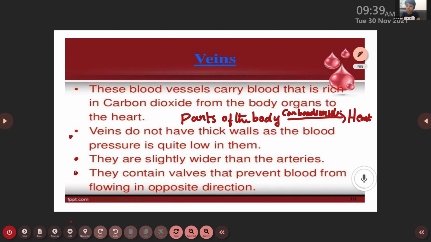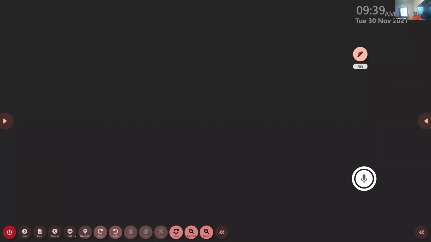So these are the different characteristics of vein. Here we discussed the two types of blood vessels. Blood vessels are the tubular structures present in the body of human beings in order to carry the blood. There are mainly three types of blood vessels: arteries, veins, and capillaries. And here we told some of the characteristics. What are the functions and characteristics of arteries and veins?